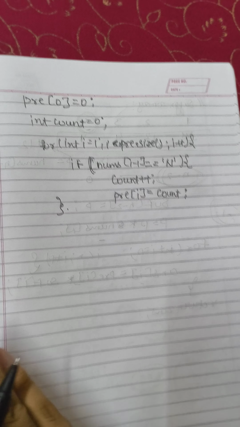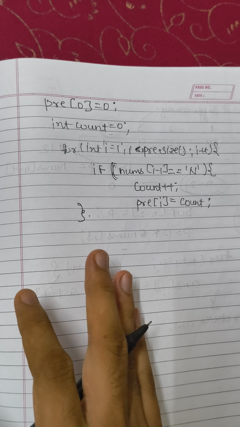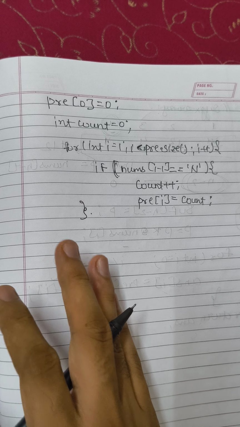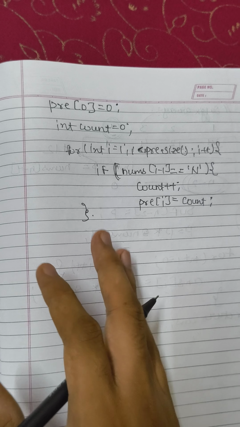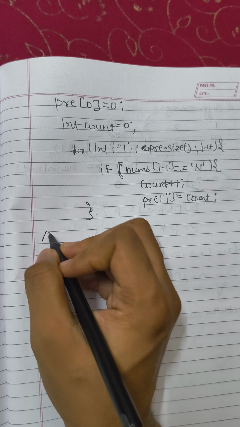Okay, so this is the required code, and I have explained how it works before. Thank you. Now we will move further to our suffix array.